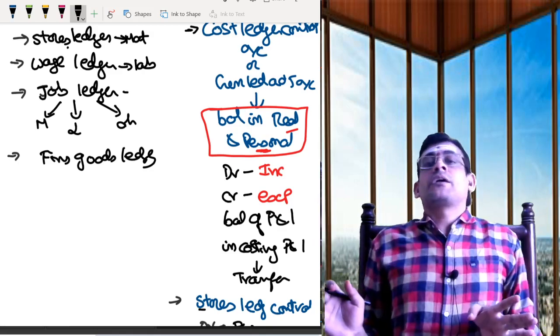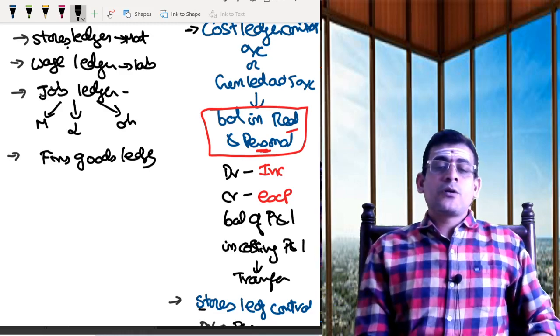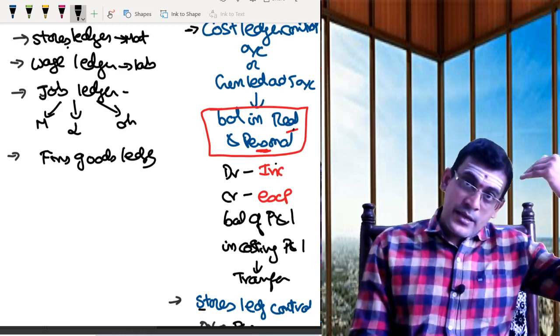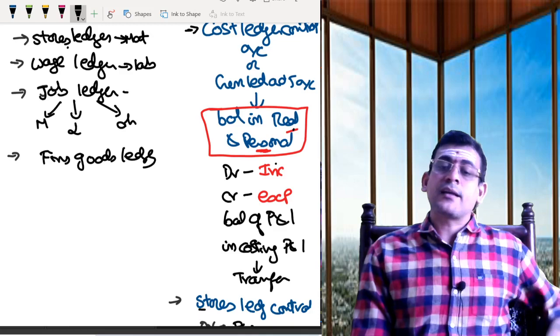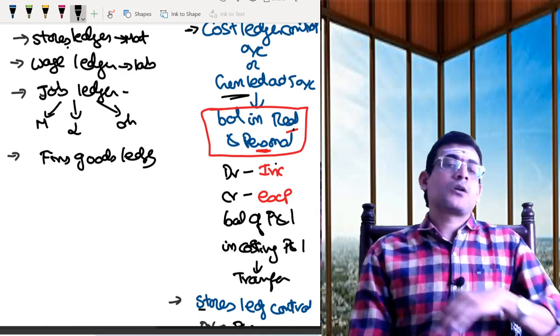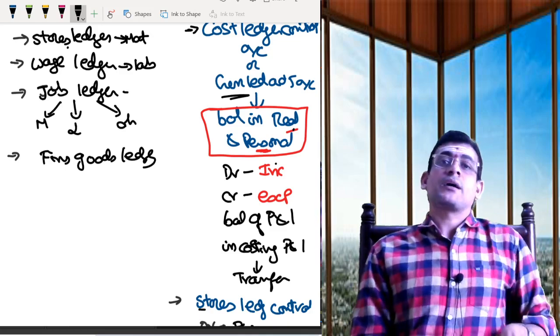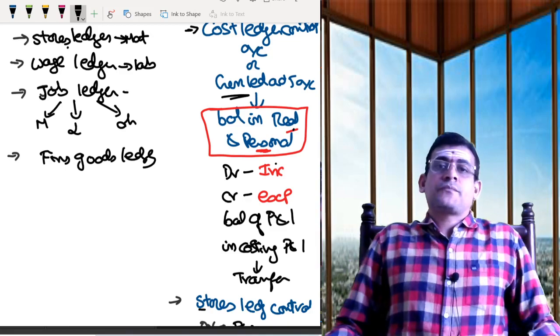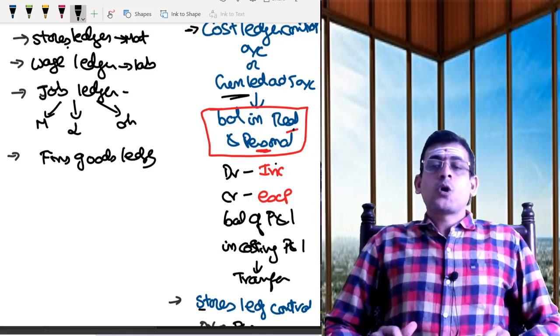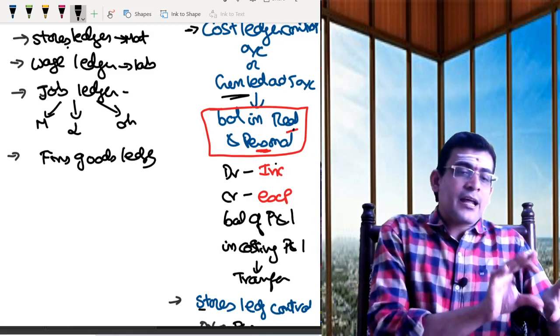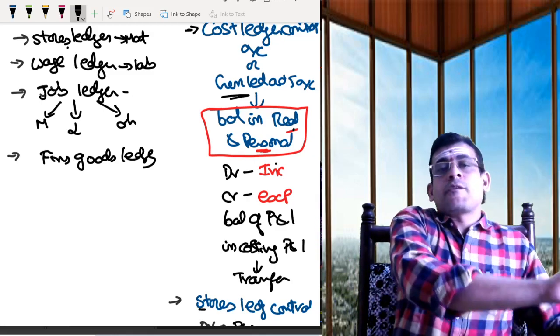It's the same as your non-integral, but the only difference is what? Here you don't have personal, you don't have real. There you will be having personal, there you will be having real. So ultimately the aspect of control ledgers or general ledgers will not be there in your integral, but that will be there in your non-integral. That's it. So we are ready to understand the flow. What should move from where to where?